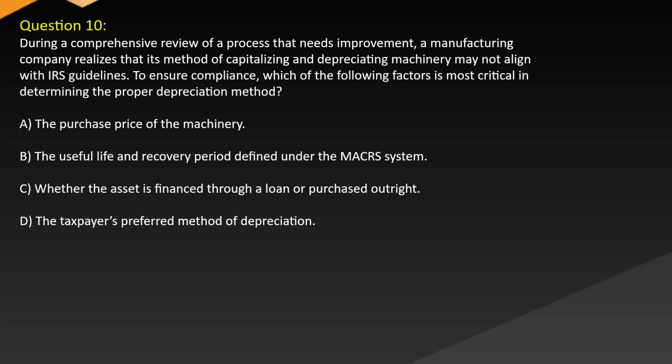Question 10. During a comprehensive review of a process that needs improvement, a manufacturing company realizes that its method of capitalizing and depreciating machinery may not align with IRS guidelines. To ensure compliance, which of the following factors is most critical in determining the proper depreciation method? A. The purchase price of the machinery. B. The useful life and recovery period defined under the MACRS system. C. Whether the asset is financed through a loan or purchased outright. D. The taxpayer's preferred method of depreciation.